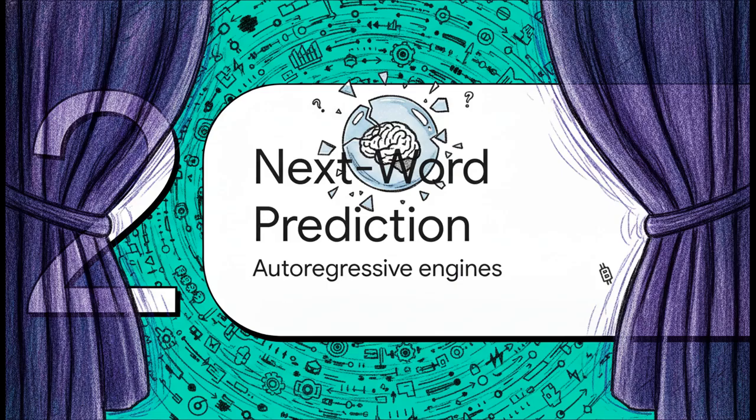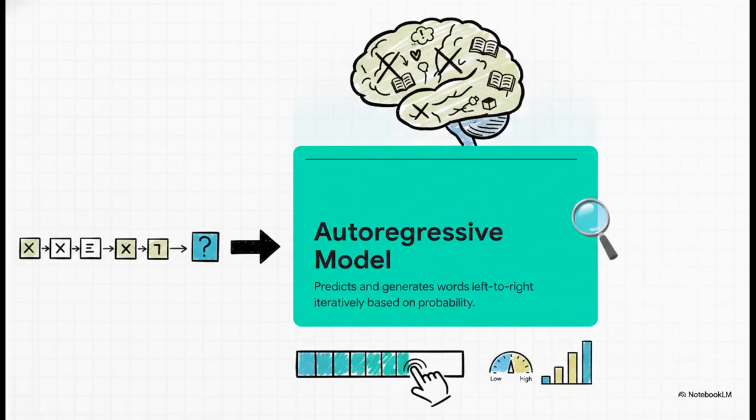Moving on to part 2, next word prediction engines. It is definitely time to shatter the illusion of magic here and reveal the core trick behind the wizard's curtain. The absolute crucial thing to understand is that these models do not actually know facts. They don't have thoughts, they don't have feelings, and they aren't scanning some mental encyclopedia. They are what we call autoregressive language models. In plain English, they are computational systems that iteratively predict and generate words left to right based purely on probability distributions. Honestly, think of them like an autocorrect on absolute steroids.